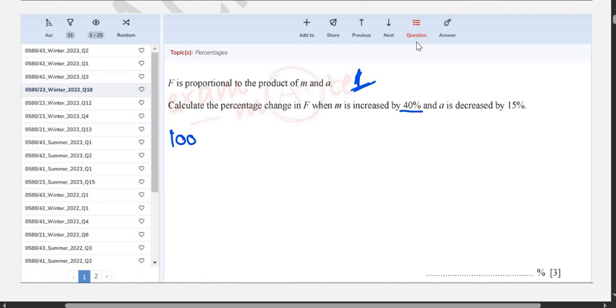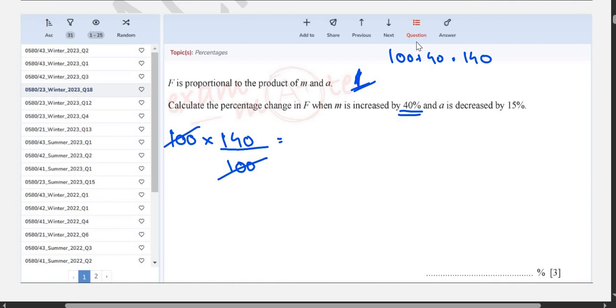First, F increased by 40%, which means 100 multiplied by 140, because when we say F increased by 40%, it means 100 plus 40, which means it's 140. And when we divide this by 100, the original value, these two get cancelled out.